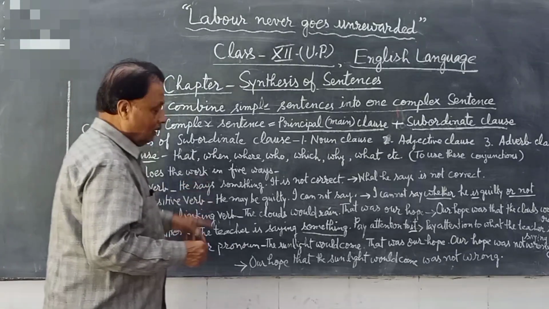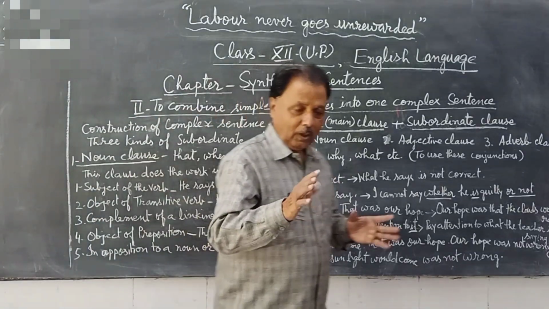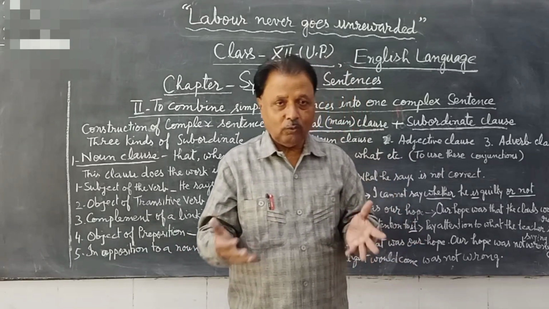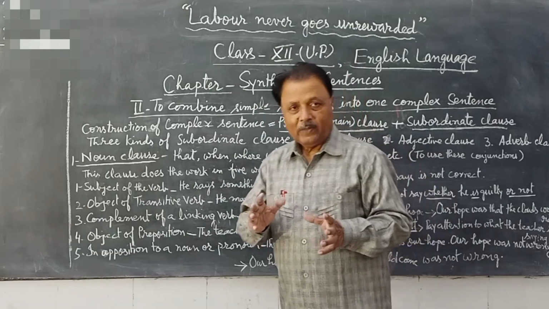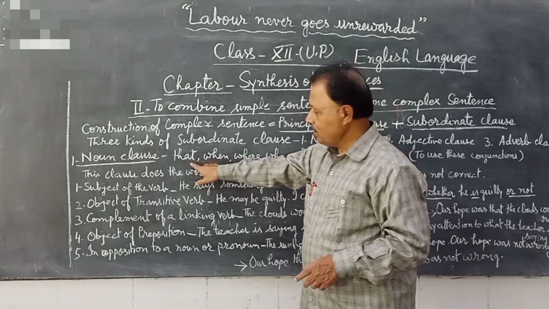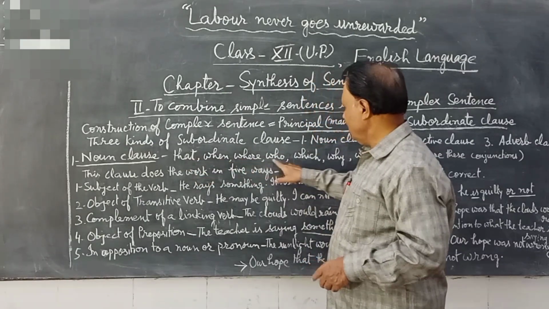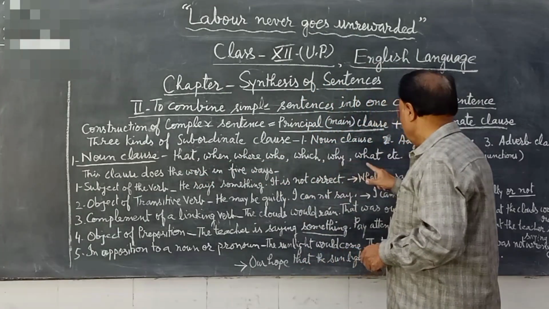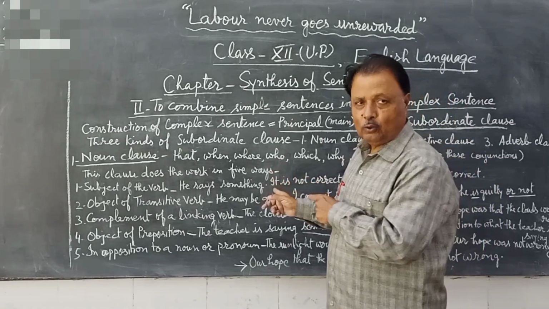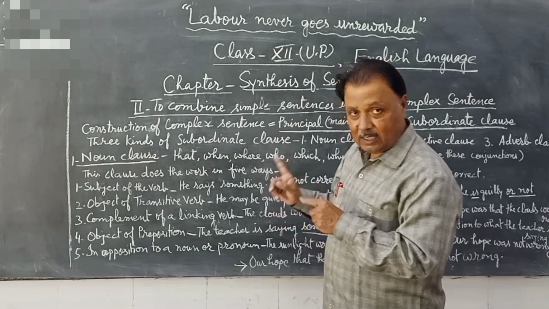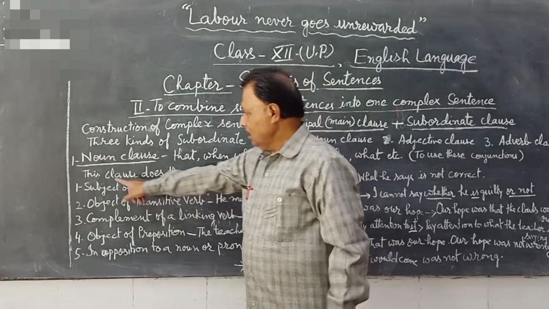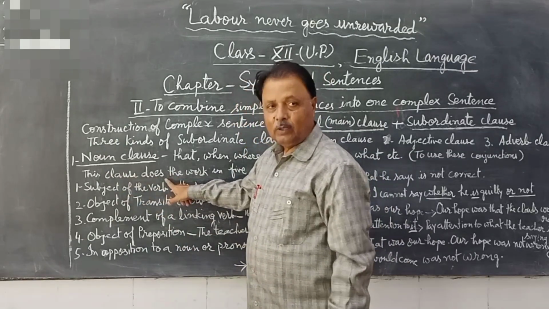Now I am teaching you noun class, how to form noun class. So you should use these words, these conjunctions: that, what, where, who, which, why, etc. At the joining place you will have to use these conjunctions. Now come at the next point. This class means noun class.